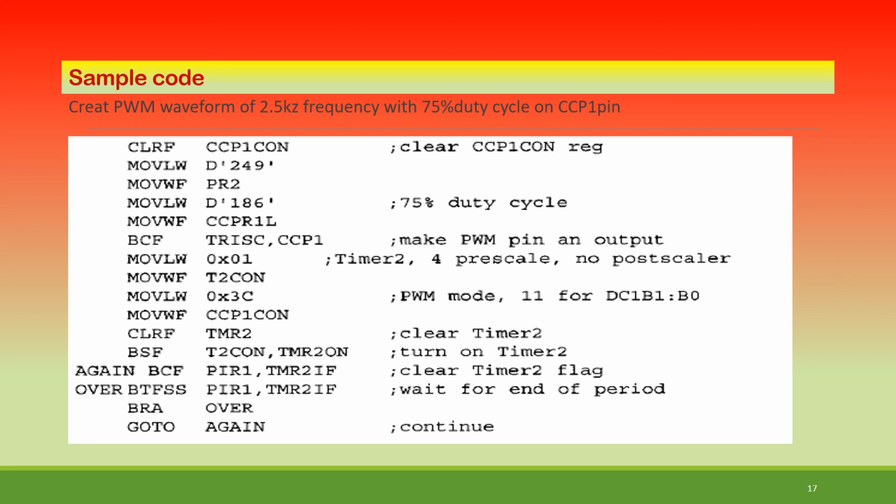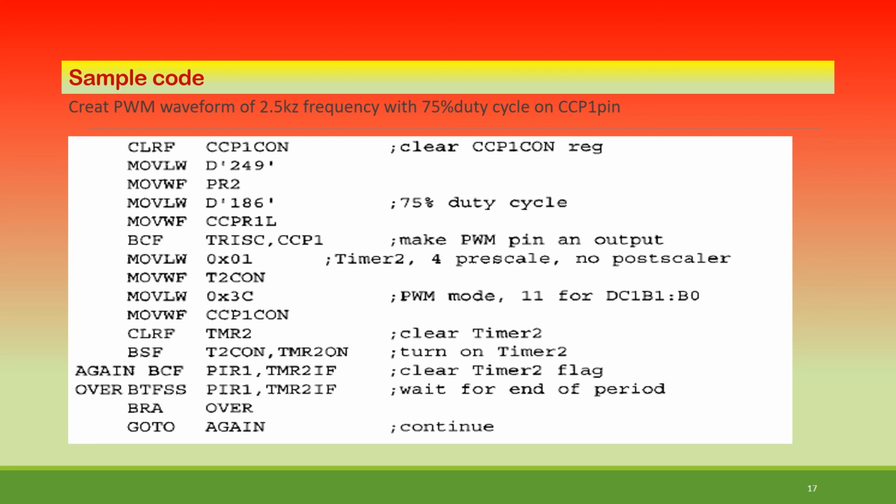Whatever is your count, according to the duty cycle, unless it matches, it will not come out. It will remain in the loop, and it is going to set the flag based on the contents. That is, we are testing that. So bit test that particular file register and skip if set.